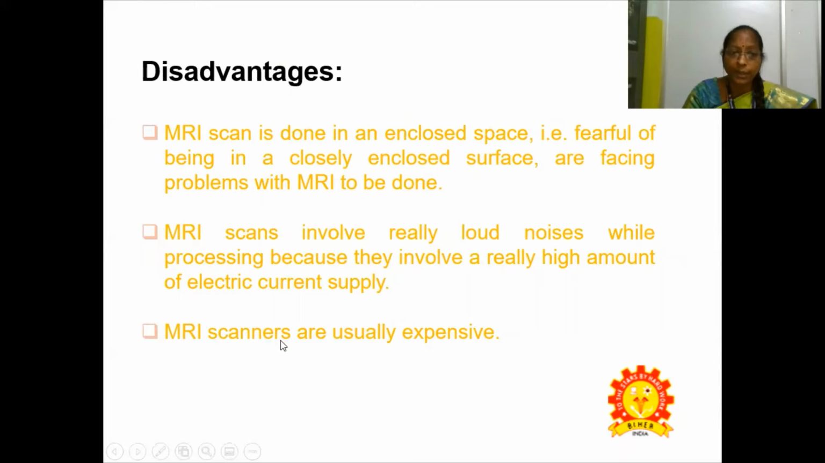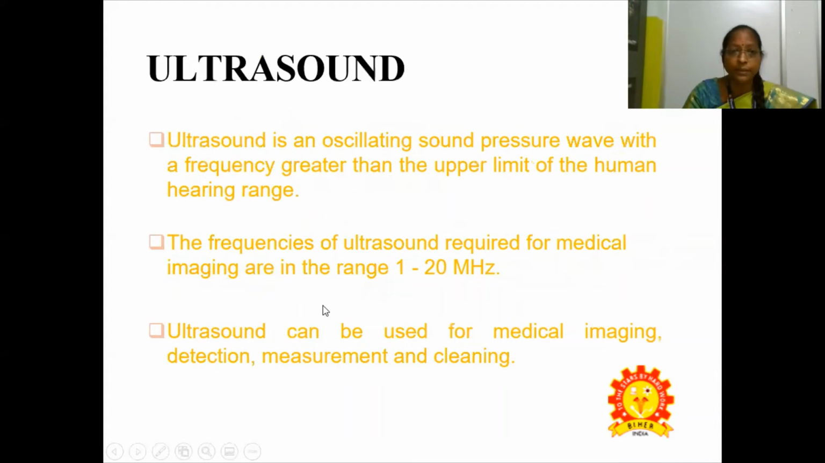The drawbacks, demerits or disadvantages of MRI: the scan is done in an enclosed space, so patients who fear closed spaces may face problems. An MRI scan normally involves loud noises while processing, because the patient is given earbuds to close the ears. So these all come under our disadvantages. The scan involves really loud noises because it involves a really high amount of electric current supply. MRI scanners are usually expensive.